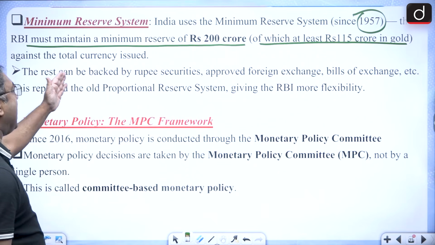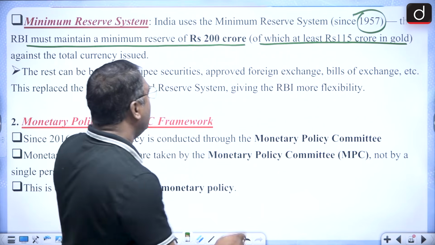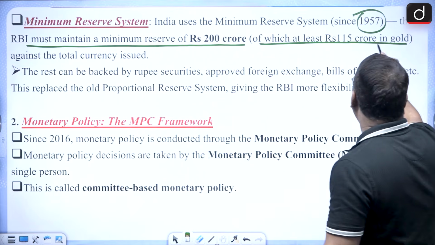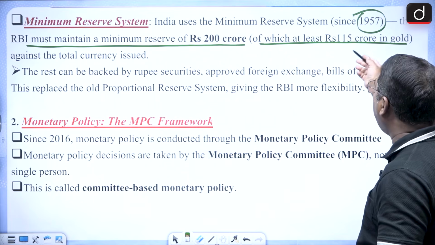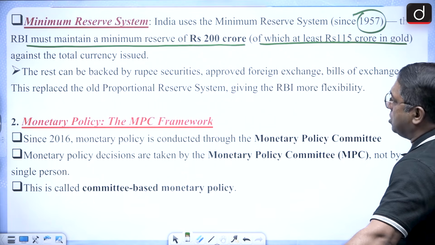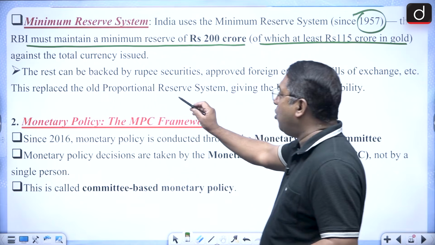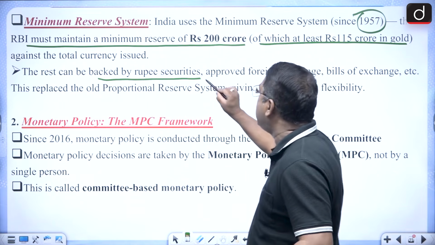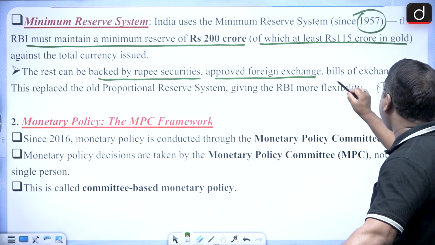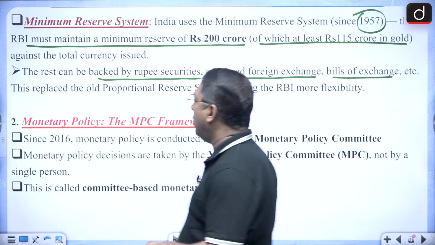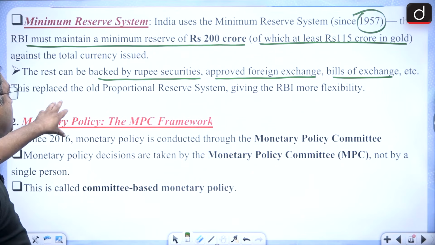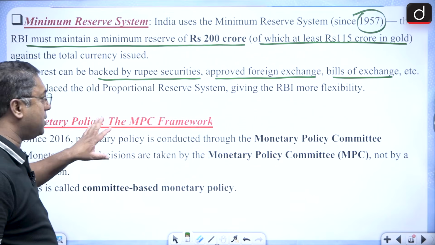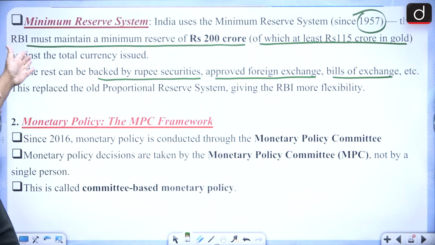And the rest can be backed by rupee securities. 200 minus 115 will give you what? 85 crores left. That 85 crores can be backed by rupee securities, approved foreign exchange, bills of exchange and so on. Earlier to this, there was the proportional reserve system. Now that has been replaced by the minimum reserve system.